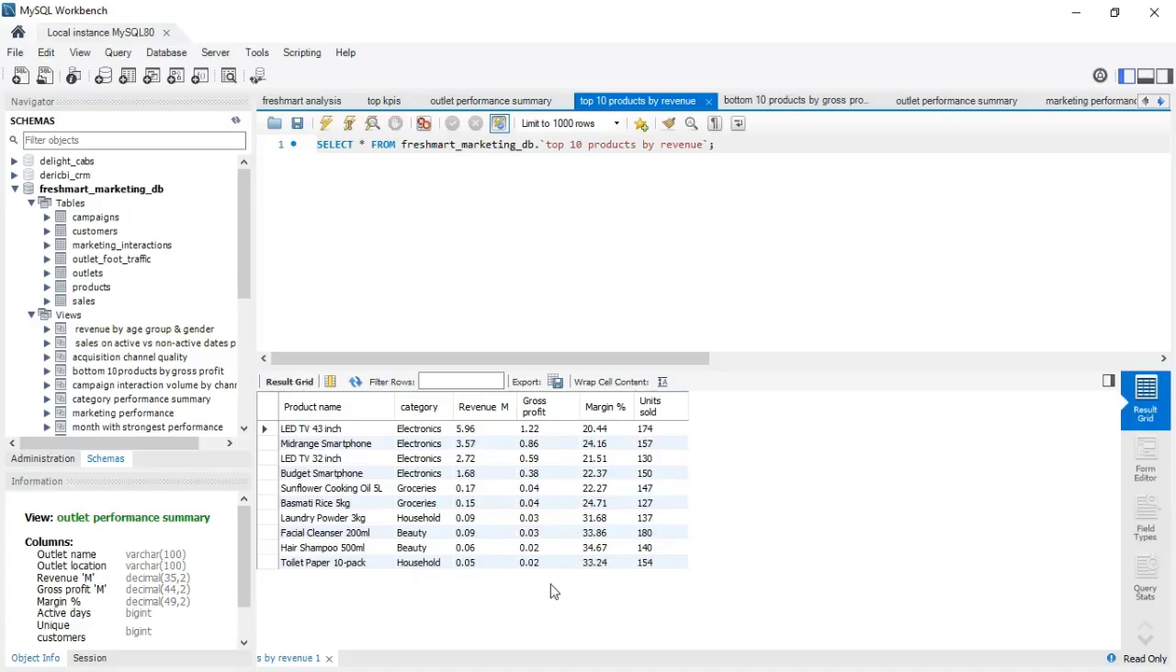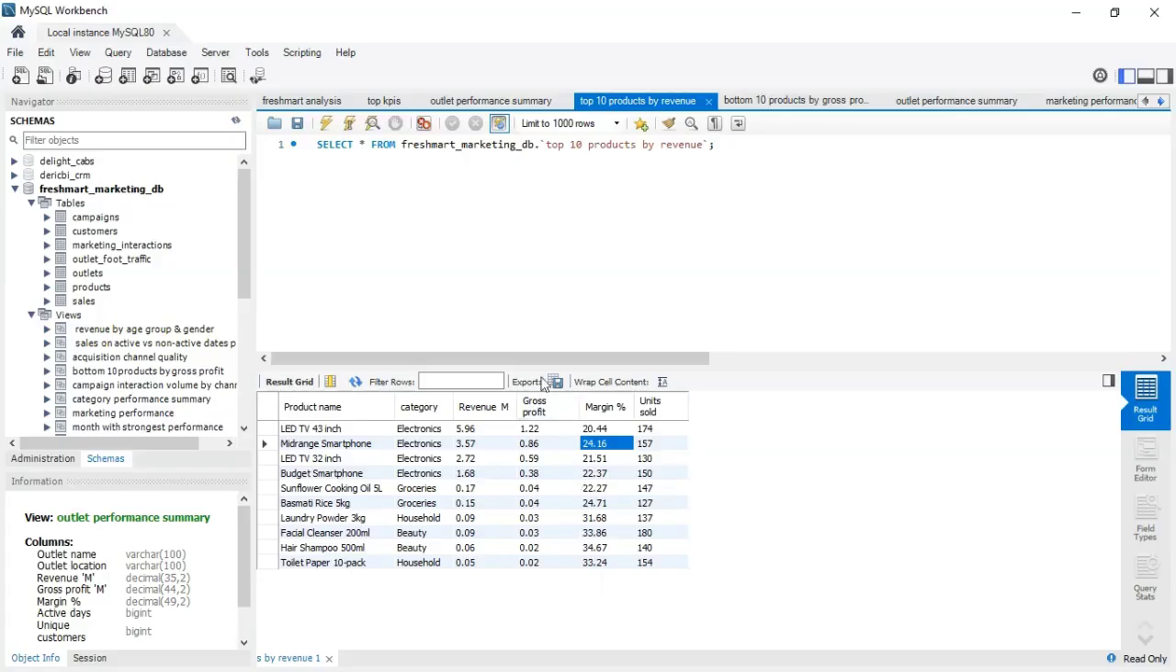And that's kind of tricky, because I see the LED TV 3-inch has a margin of 20.44, bringing a revenue of 5.96. Yet the last one in the list, this toilet paper 10 pack, has a revenue of 0.05 million and a margin of 3.24. Also, the hair shampoo 500 milliliter is at 34.67, so there's something to be looked into here.